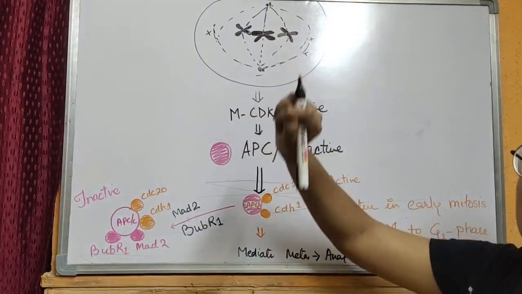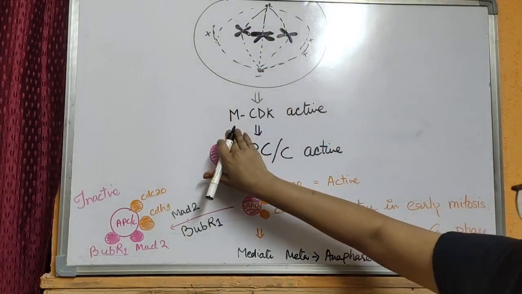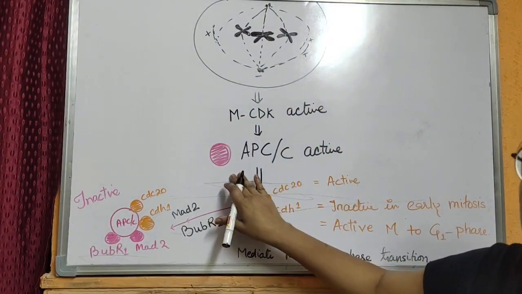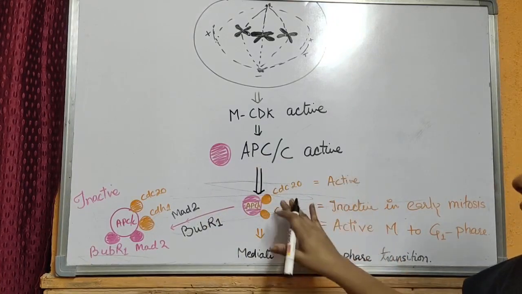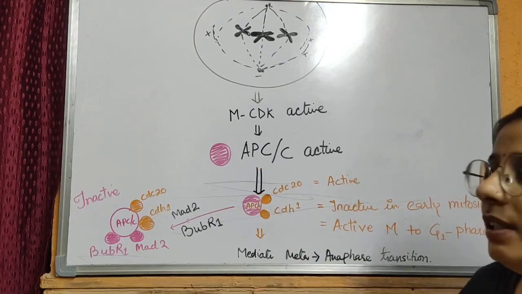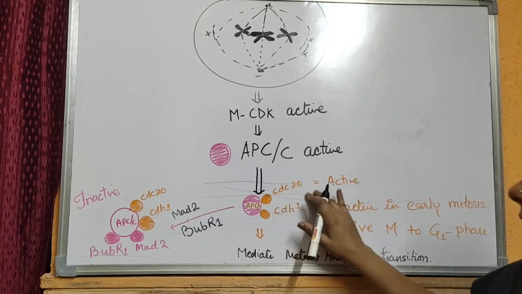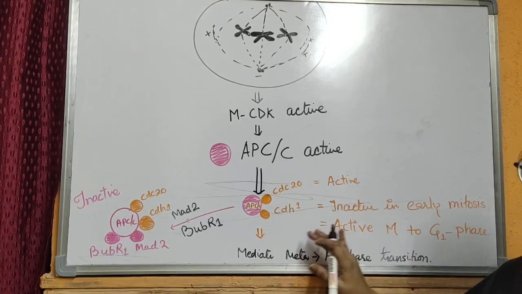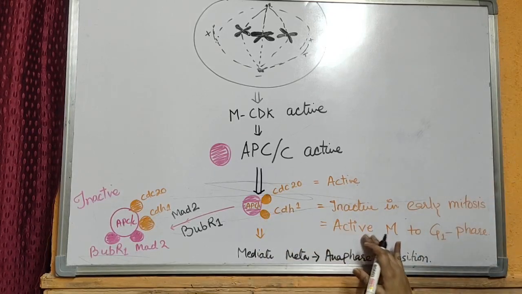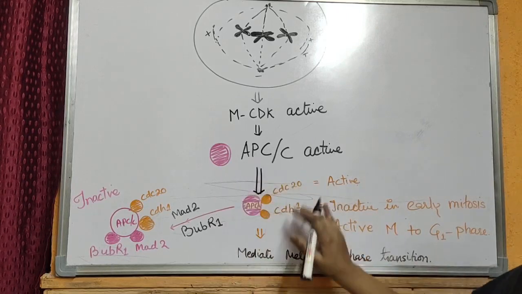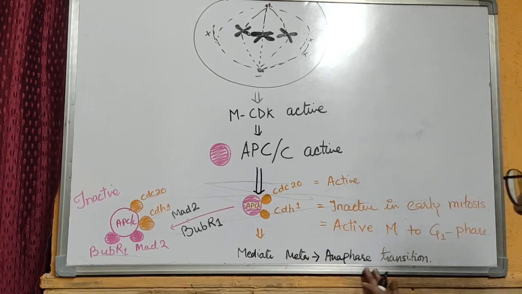When all the chromosomes are correctly attached to the spindle fibers or microtubules, then mCDK gets activated. This activates APC/C or anaphase promoting complex, called the cyclosome. This is further fully activated by the binding of 2 other proteins, that is CDC20 and CDH1. CDC20 is always active while CDH1 is inactive in early mitosis phase, but it becomes active during M to G1 phase. The binding of these 2 proteins mediates the cell to make a transition from metaphase to anaphase.